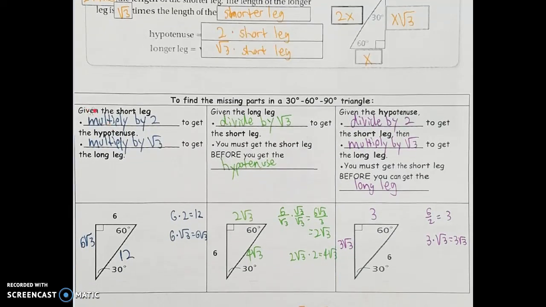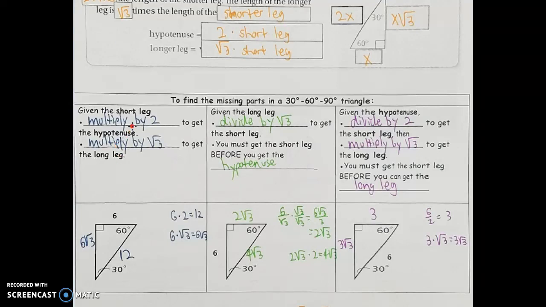So just depends on what's given. In this first example, we're given the short leg. So we know that 6 is the side that's opposite the 30. That means that's the short leg of the right triangle we're trying to find. And that's actually the easiest starting point to have because that means we're just multiplying to find the hypotenuse and multiplying to find the long leg.